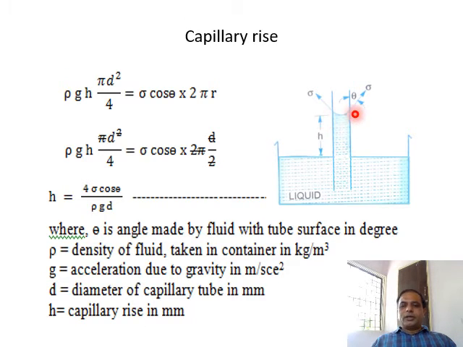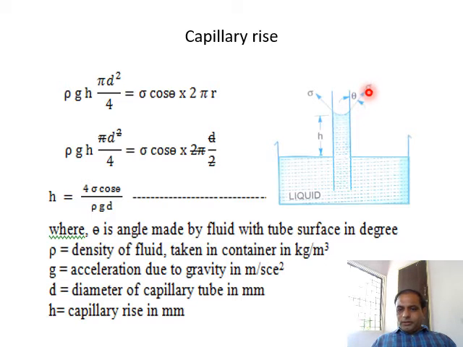Along the surface of fluid which is in the capillary tube, the surface tension is acting. It is surface tension, right? The surface tension I have shown by sigma, right? It is along the direction of the surface of fluid in the capillary tube, right?